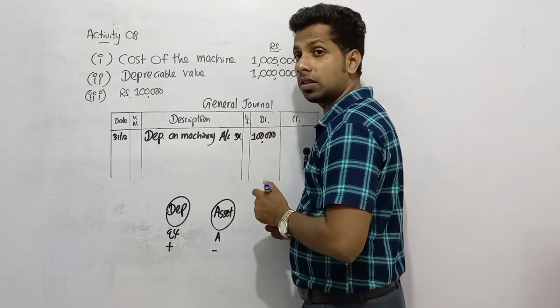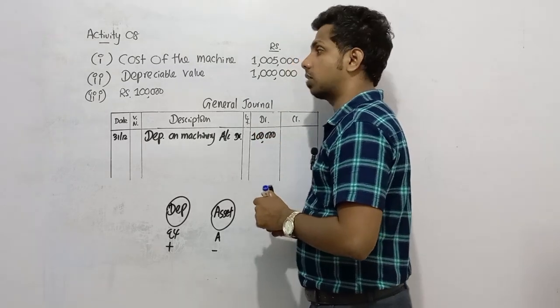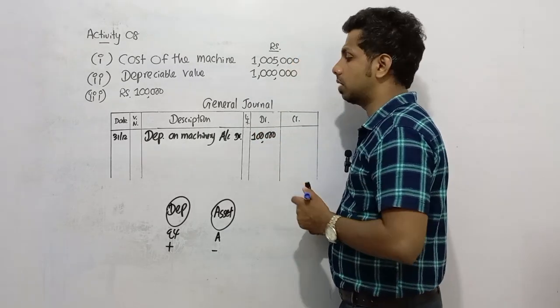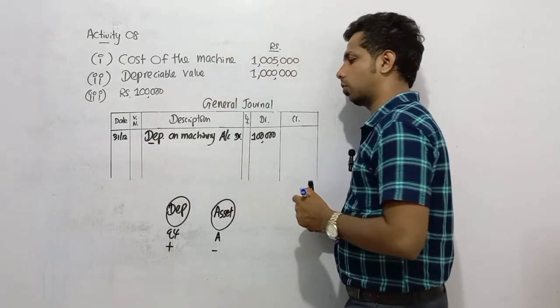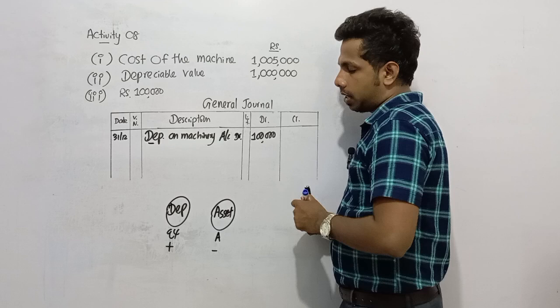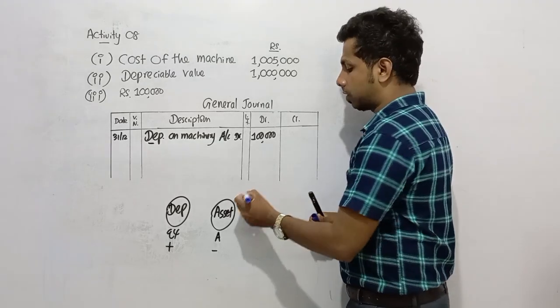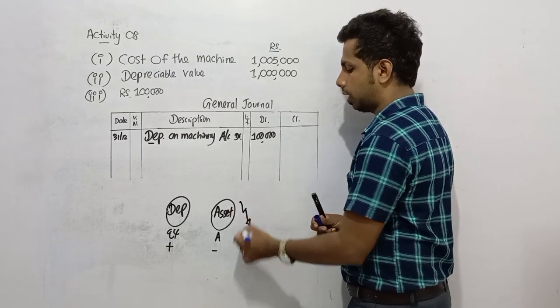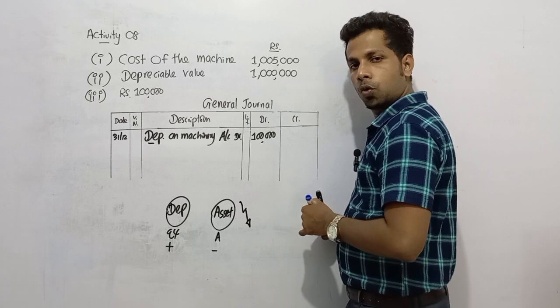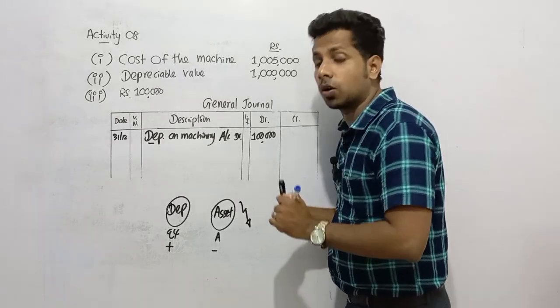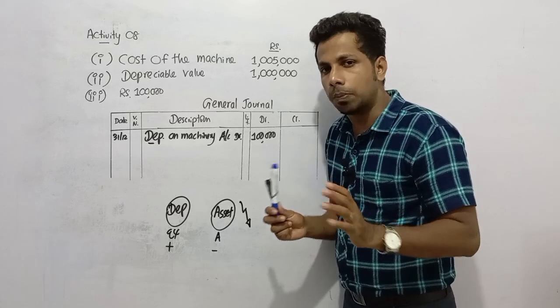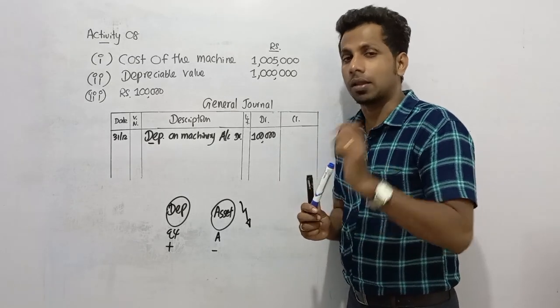That's why we need to record this in the profit and loss statement, the statement of profit or loss, in other words, the income statement. So expense account debit, depreciation on machinery debit, and because of depreciating, asset value should decrease. So directly we don't credit the machine account, because there you can see the cost of the machine. Even though you depreciate, the cost doesn't change.